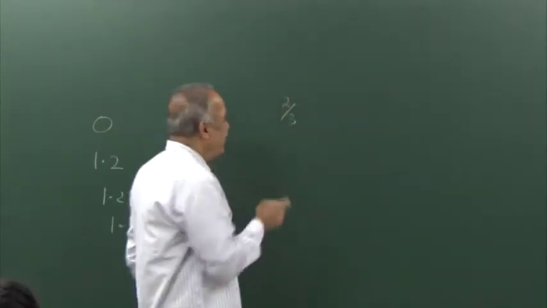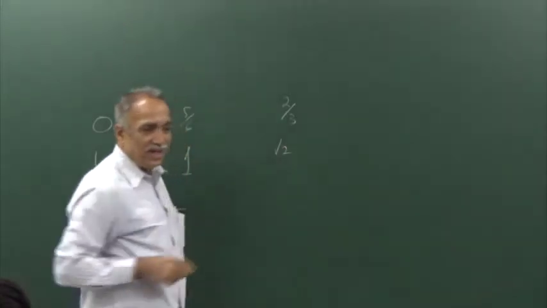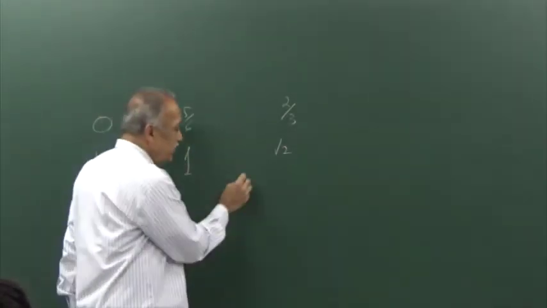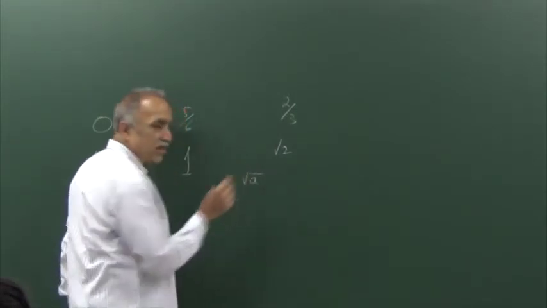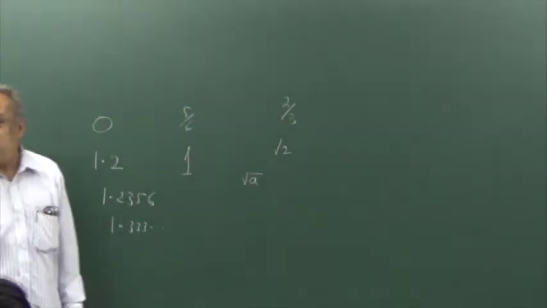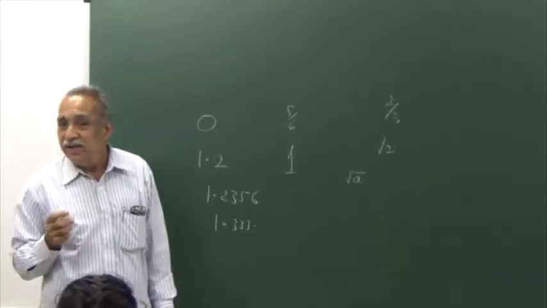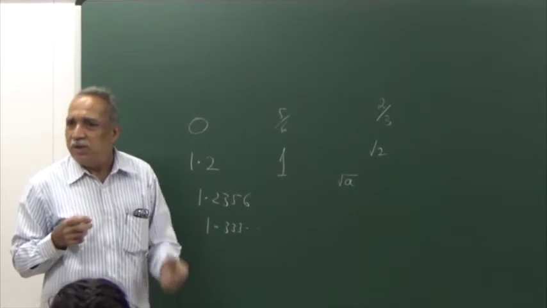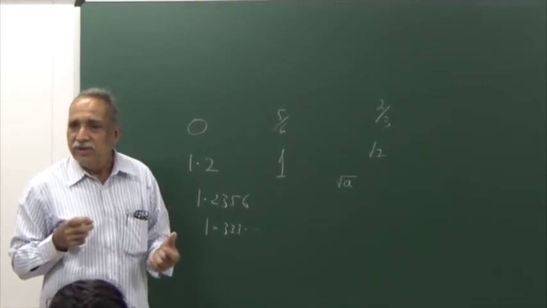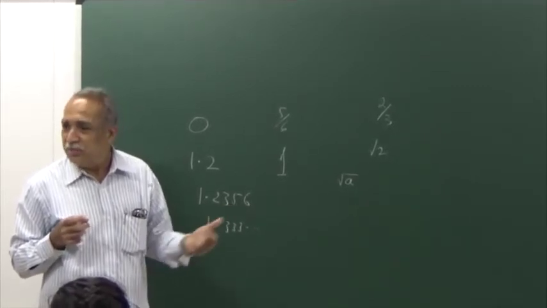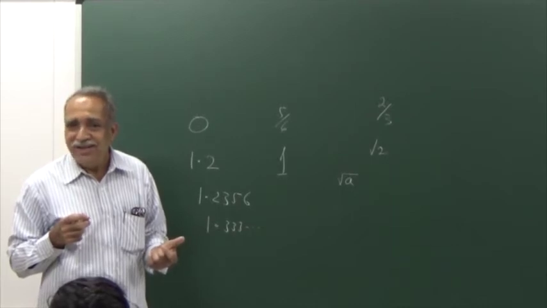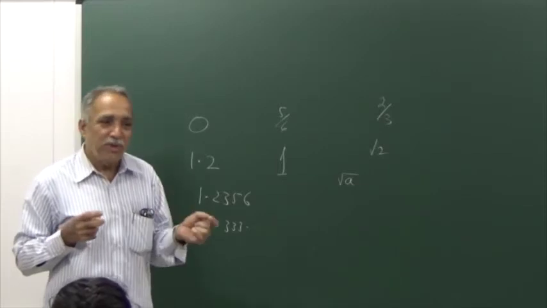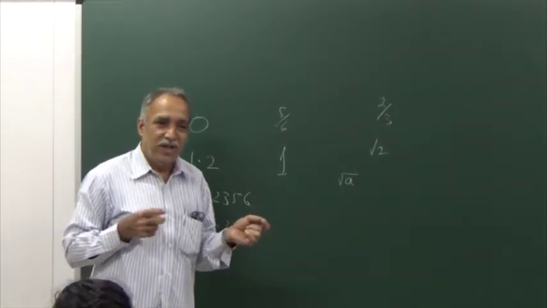For example, root 2 is an irrational number. Proof you must be knowing. In general, root a is an irrational number as long as a is not a perfect square. Even -1 is not a perfect square. Is root of -1 irrational? No. a is a positive number which is not a perfect square. Okay.